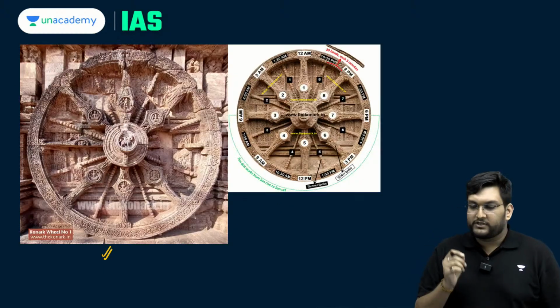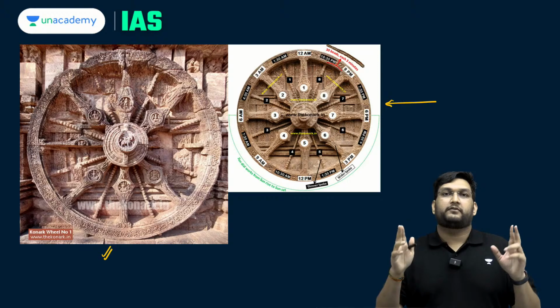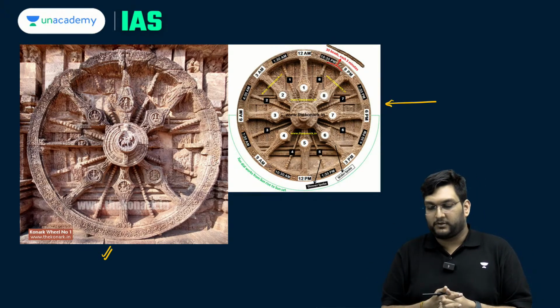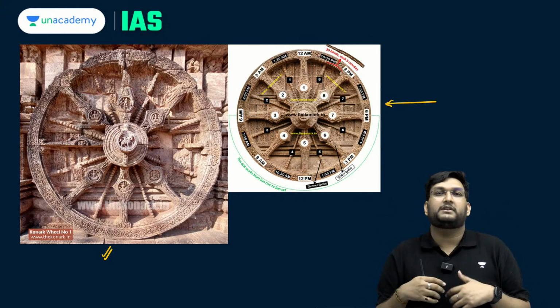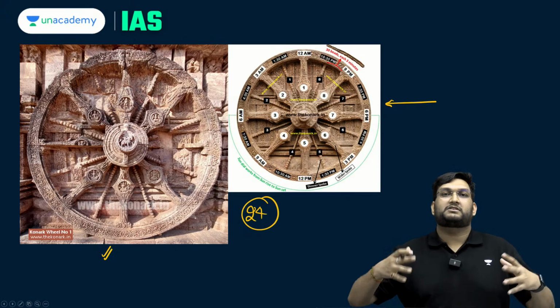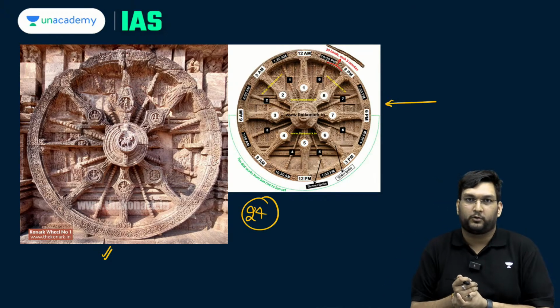Now just to remind you, understand this point: 24 as a number for 24 hours would obviously not have existed at this point of time when the Sun Temple Konark was being made. So that statement is not something you have to know factually, it's a logical one. There are 24 wheels and the whole temple looks like a chariot of the sun god itself, also called the Black Pagoda by a lot of European travelers.